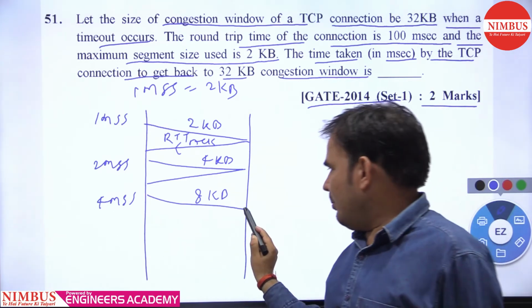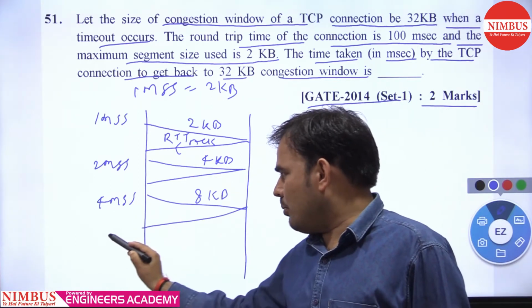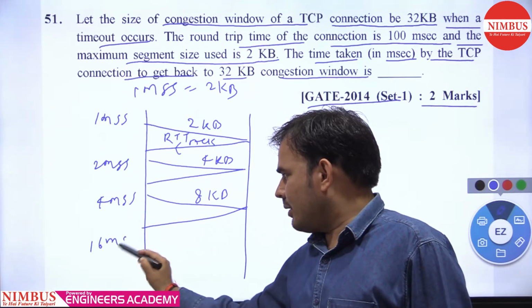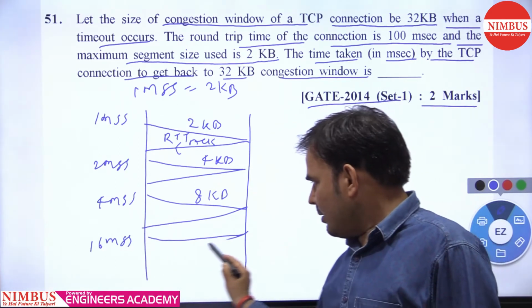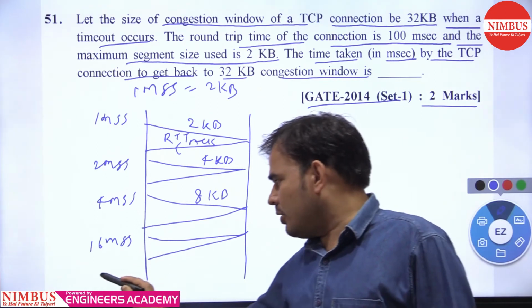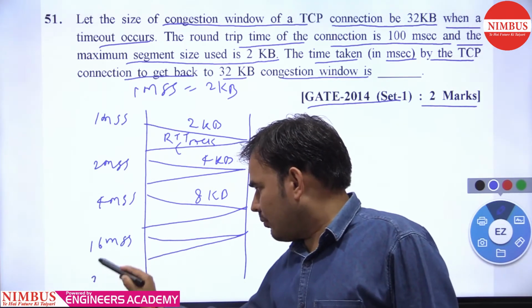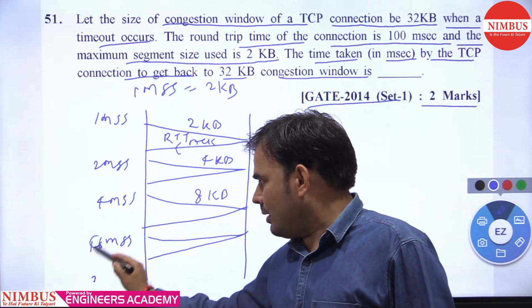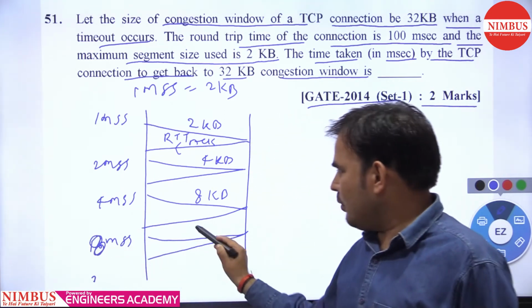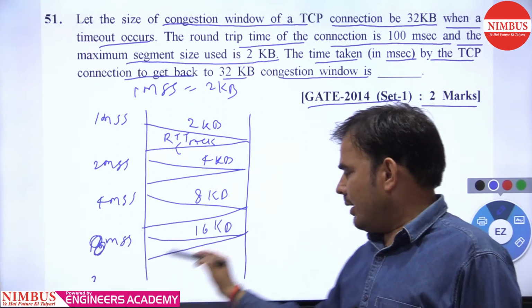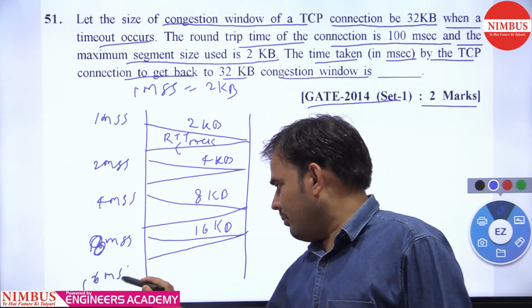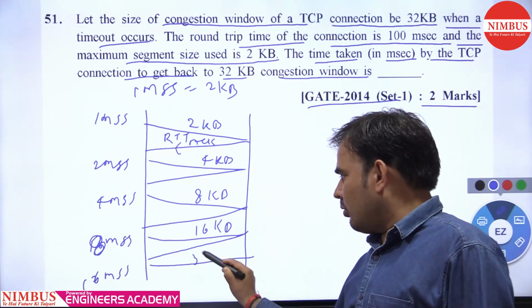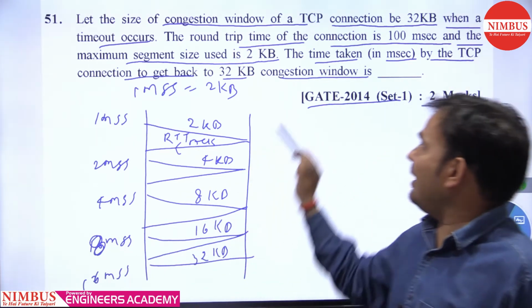Then 8 MSS means 16 kb you are sending. Then 16 MSS means 32 kb, and it is saying that the timeout occurs here.